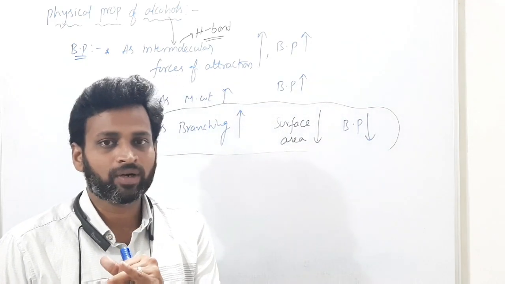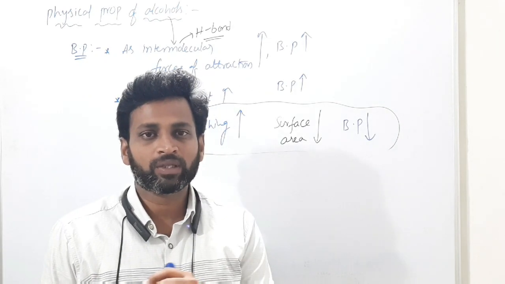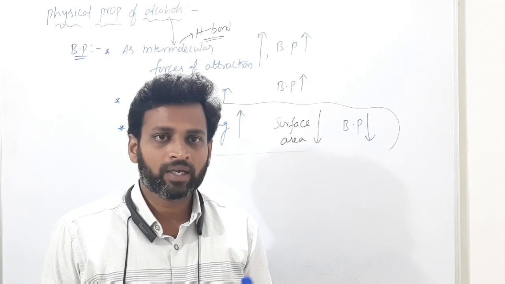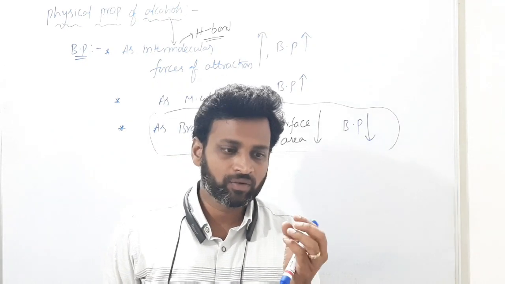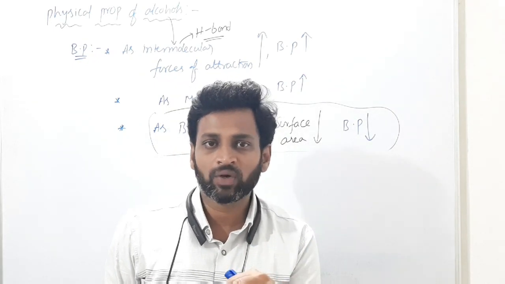Methanol has a lower boiling point, around 68 something. Ethanol is 78 something. Methanol is a poisonous gas. Ethanol has a fruity smell, and ethanol is easily soluble in water.